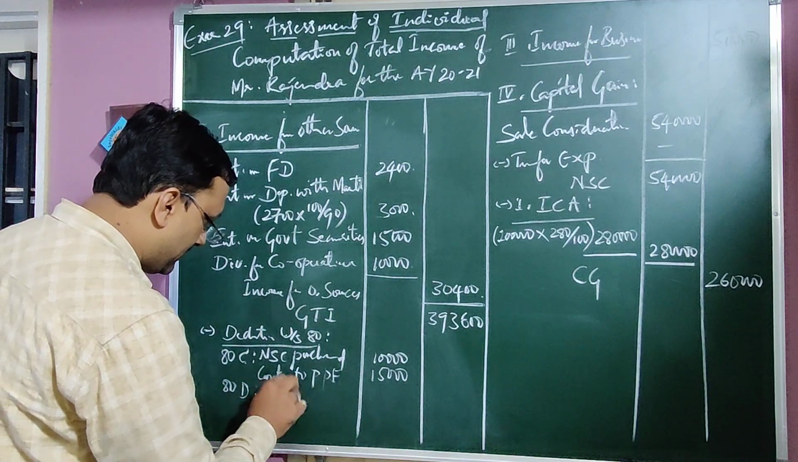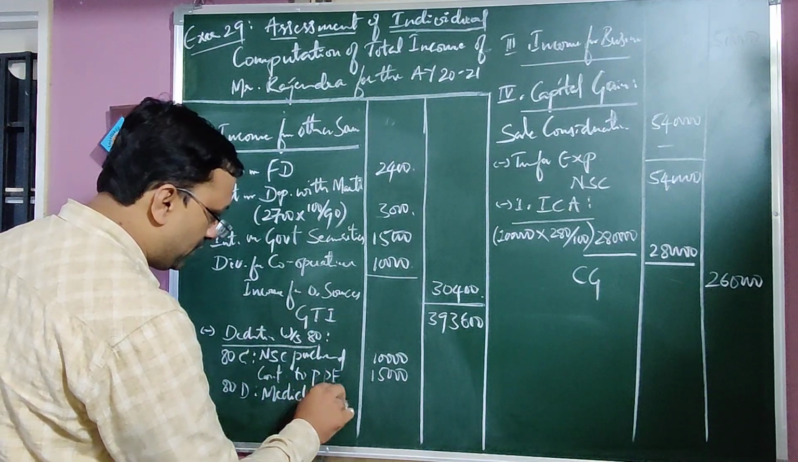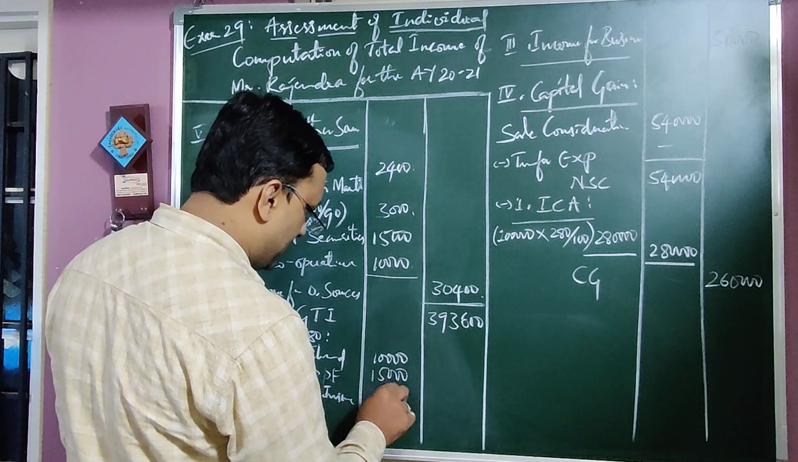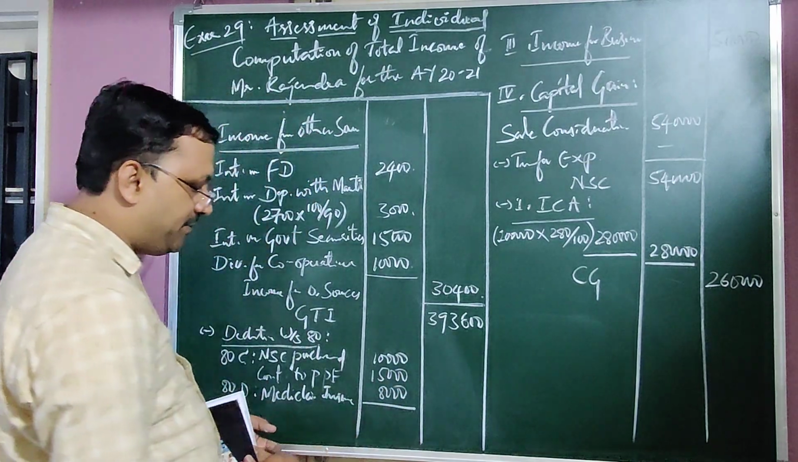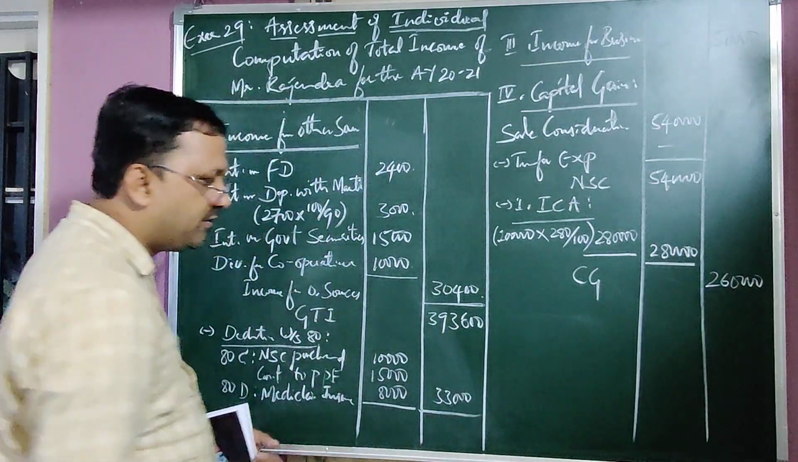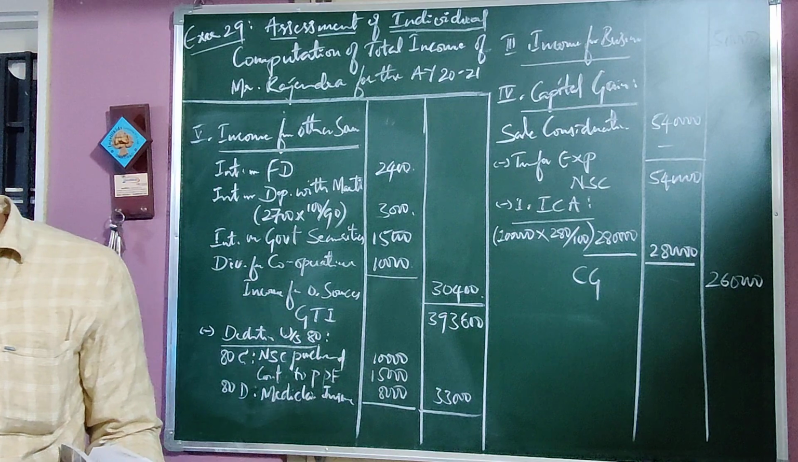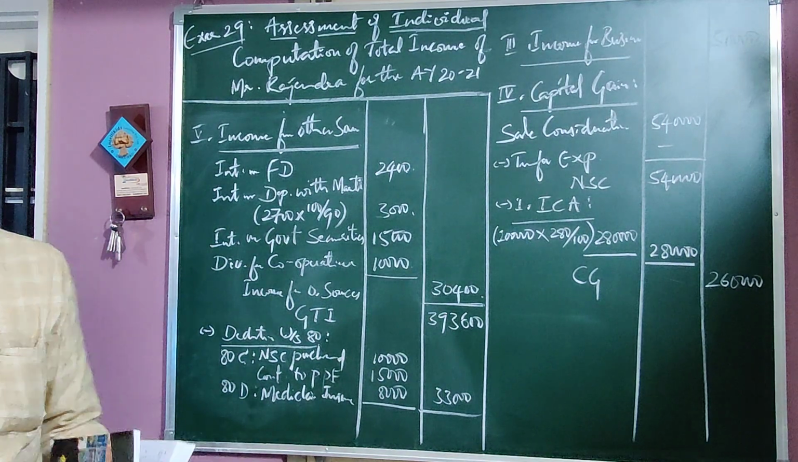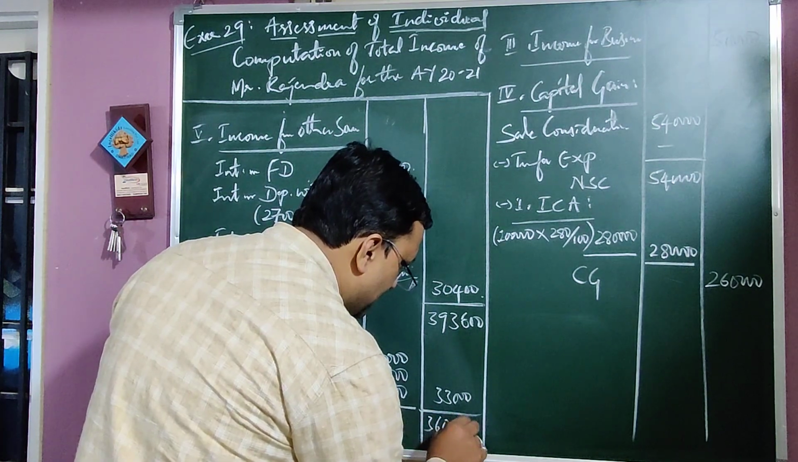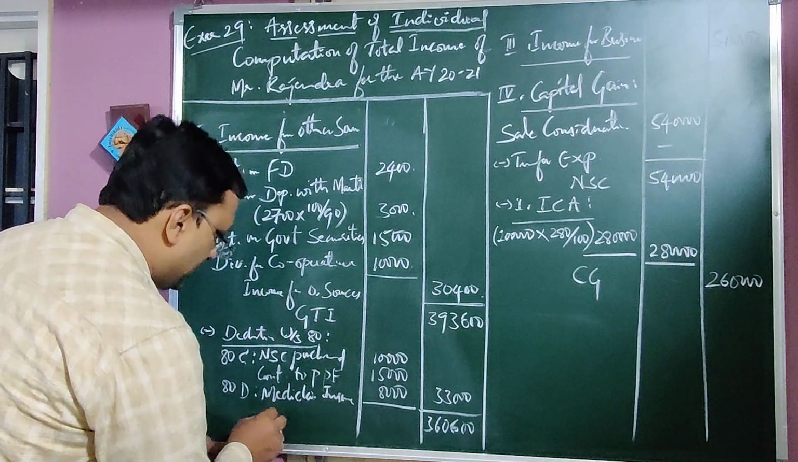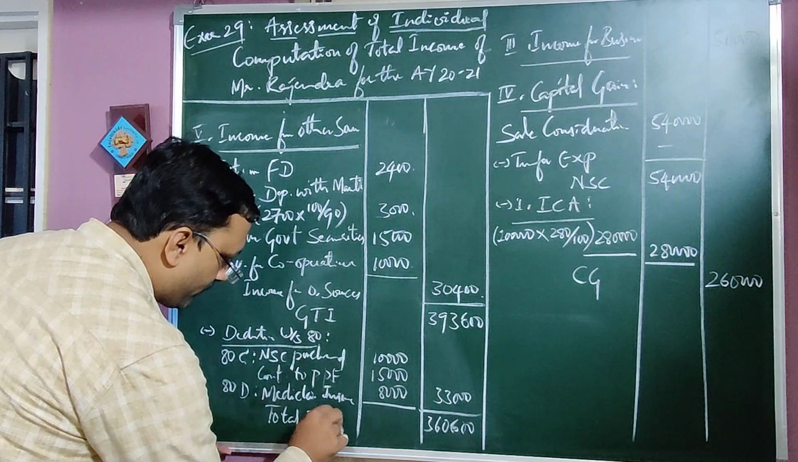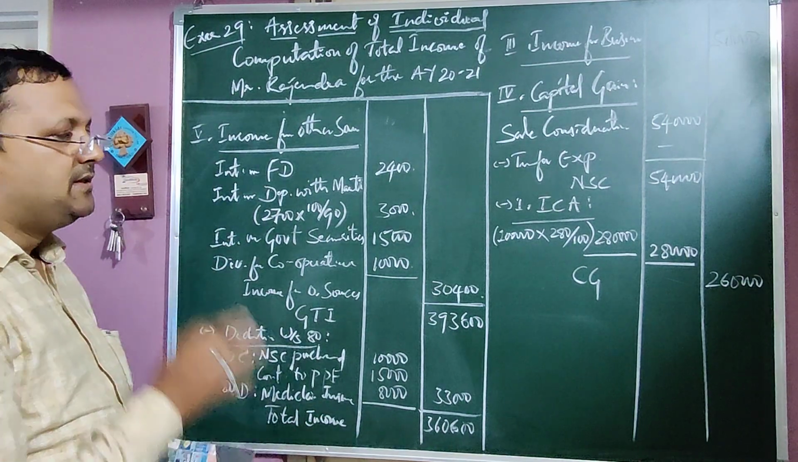Mediclaim insurance, this is 8,000. 25 plus 8, 33,000. 3,93,600 minus 33,000 is 3,60,600. This is the total income. This much only is the problem.